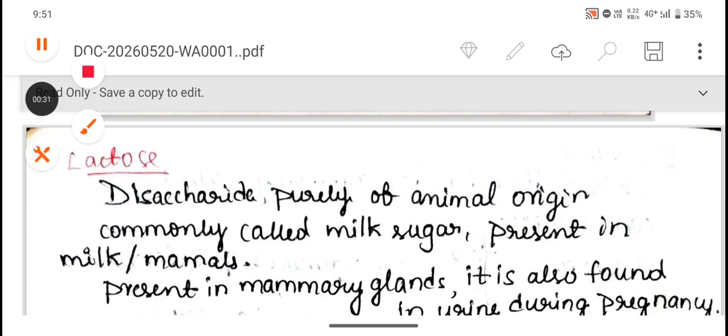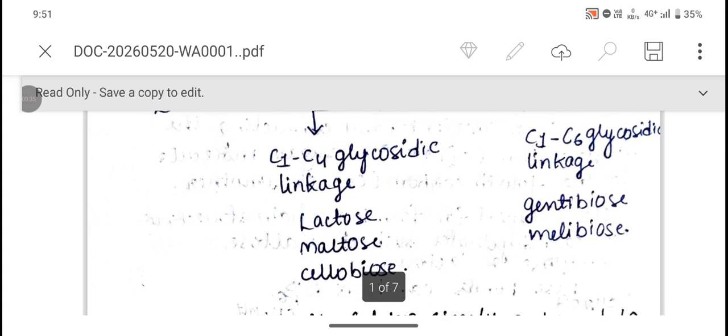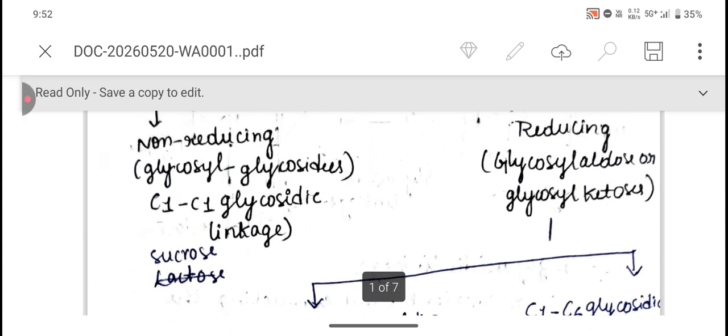If you see the classification, the reducing disaccharides are also known as glycosylaldoses or glycosylketoses.